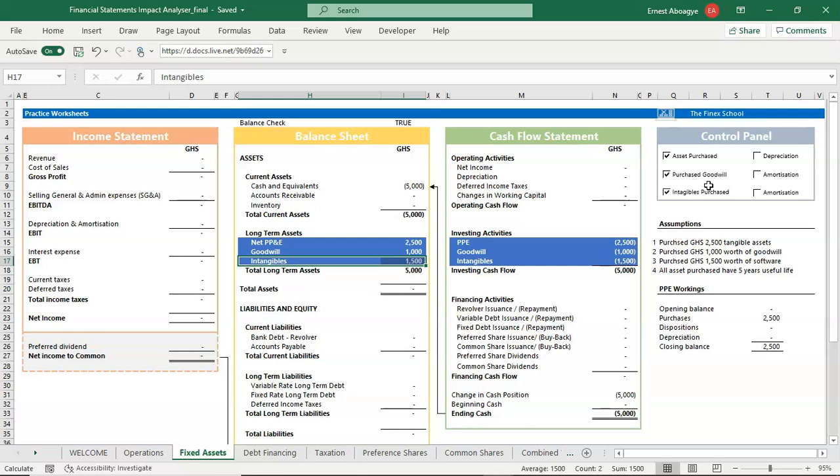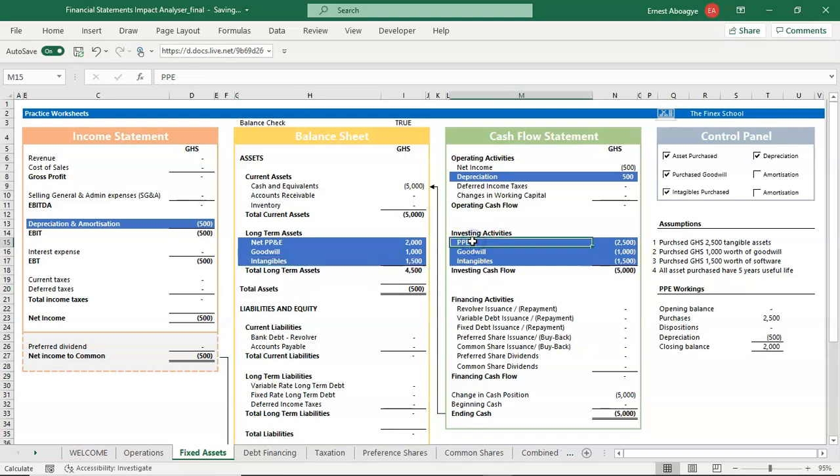Once we depreciate it, then we seek to charge the cost of the asset over the useful life as depreciation. So let's say we purchase this asset for 5 years and we charge depreciation on the fixed asset. We will have purchased a PPE of 2,500, all right.